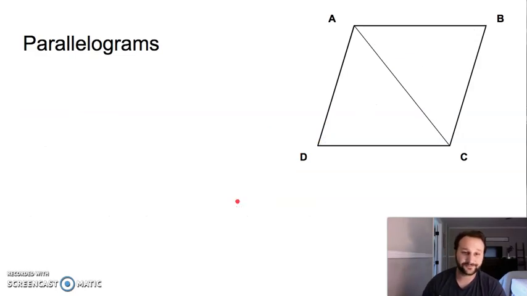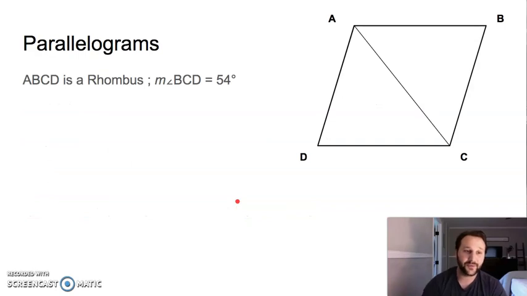All right. Now we've got another rhombus question here. ABCD is a rhombus. The measure of angle BCD, so this big angle right here, is 54. We want to find the measure of angle BAC. So we've got this big angle right here. We know that's 54. And this, we want to find the measure for.